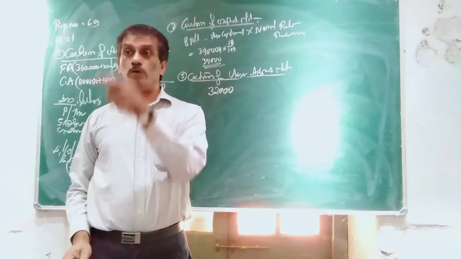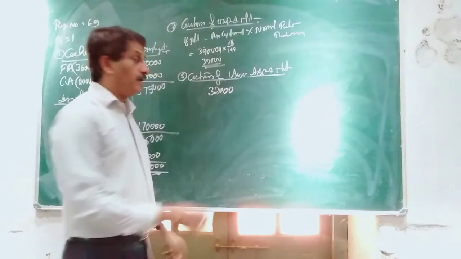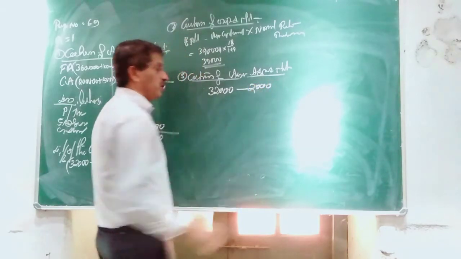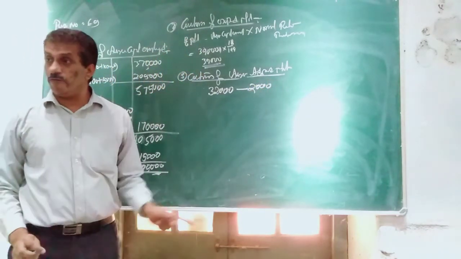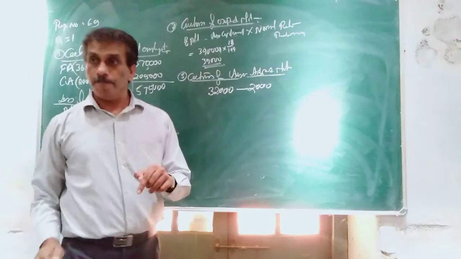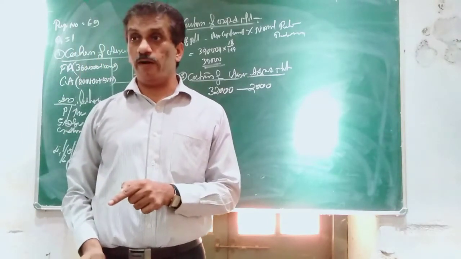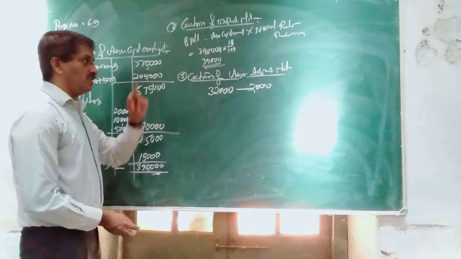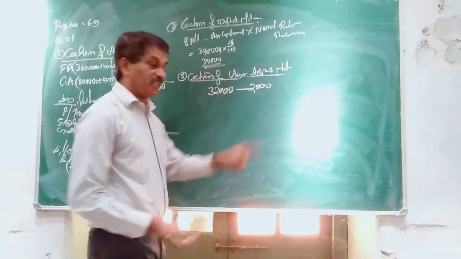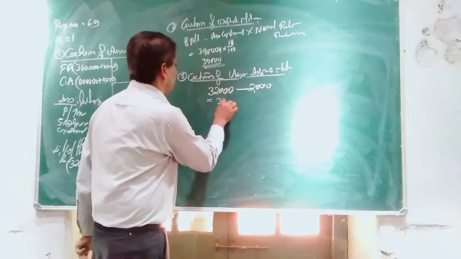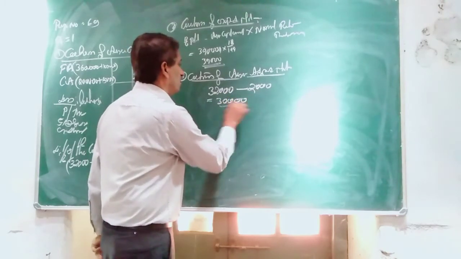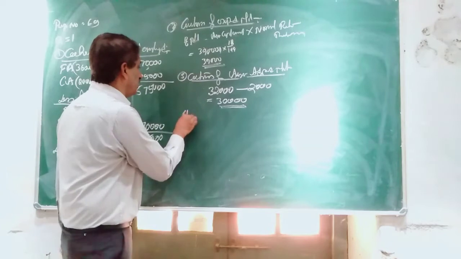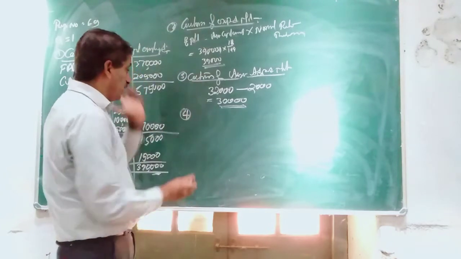So what you are supposed to do? You are supposed to deduct interest on investment. Interest on investment, 2,000, we found from the government bond: 40,000 into 5% is 2,000. That should be deducted to get the average adjusted profit, that is 30,000.